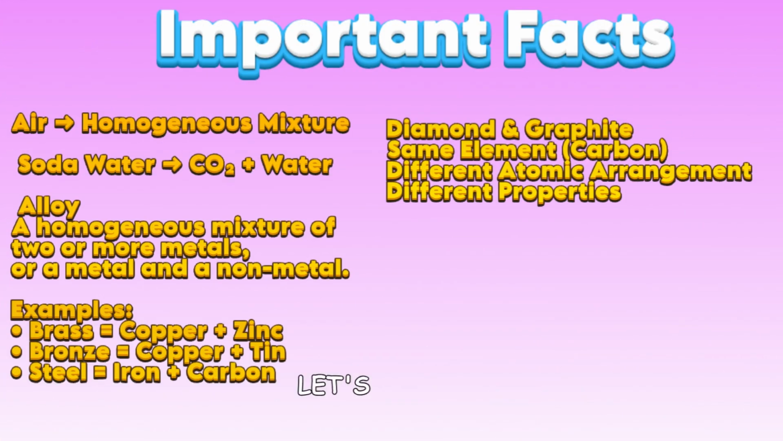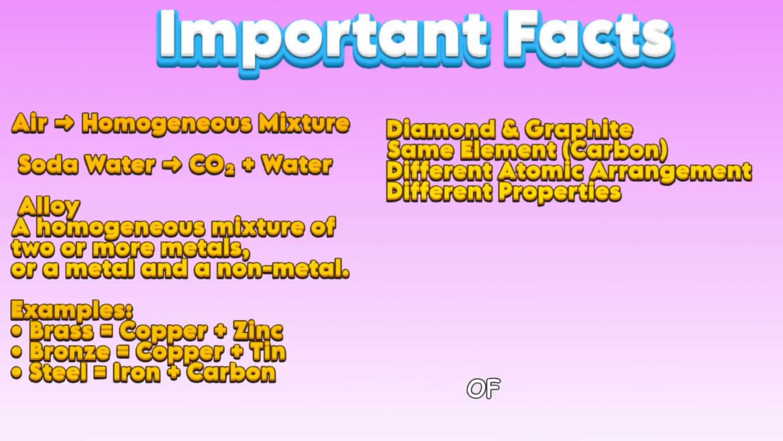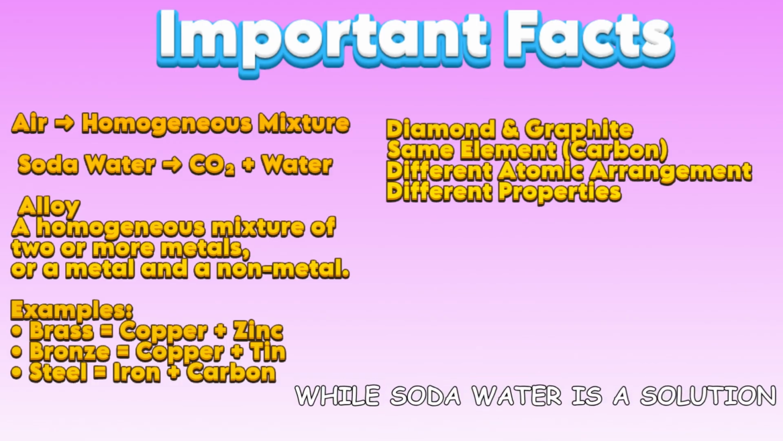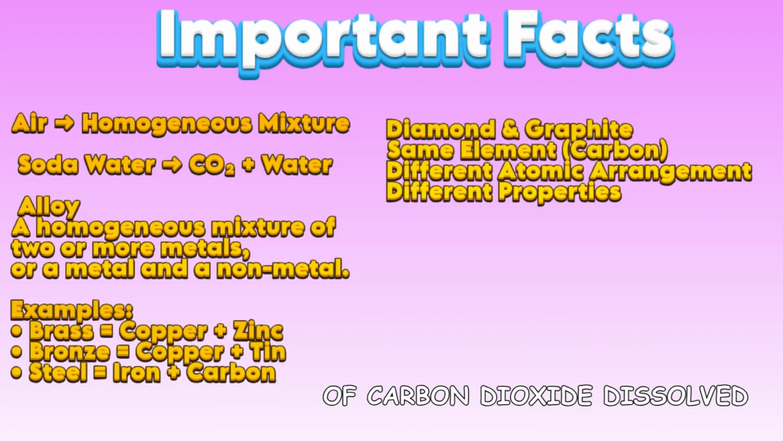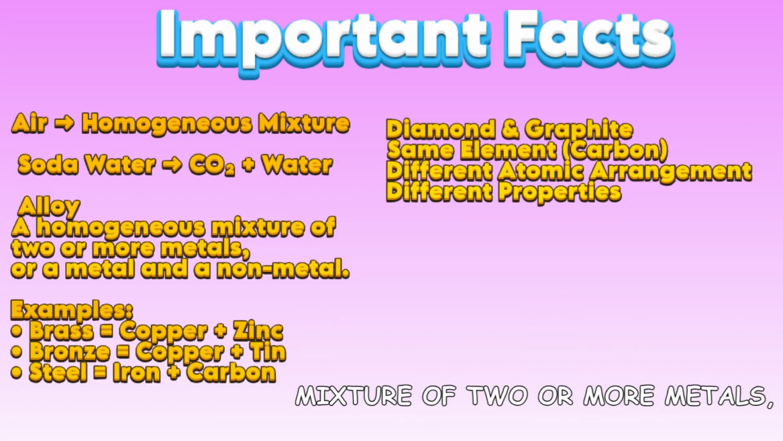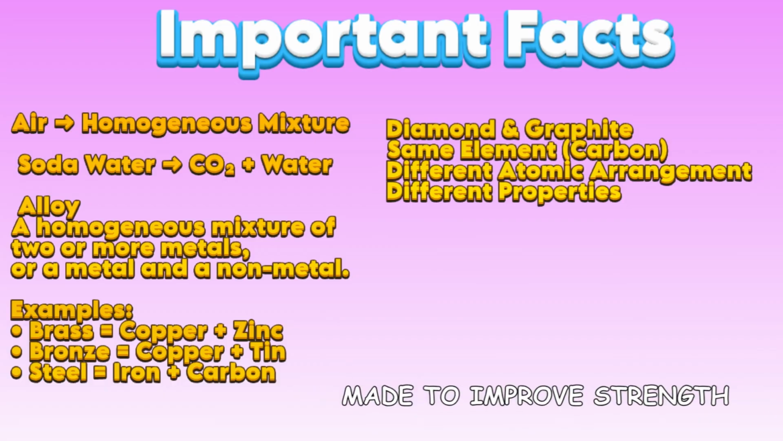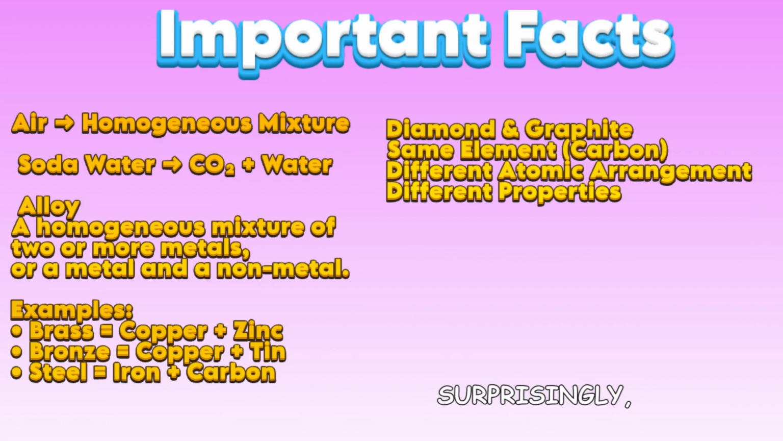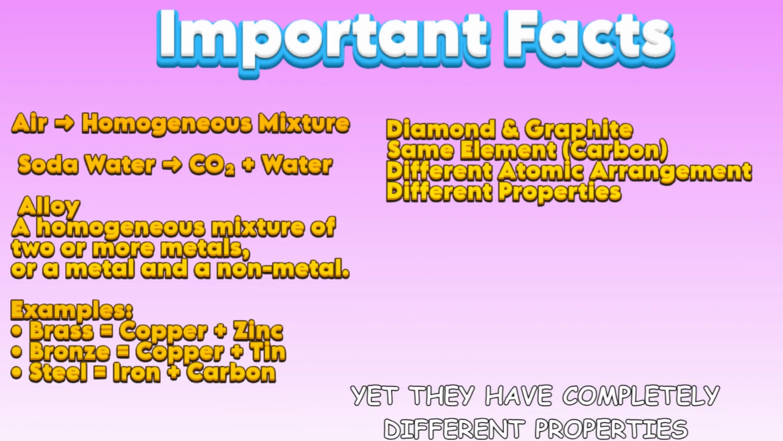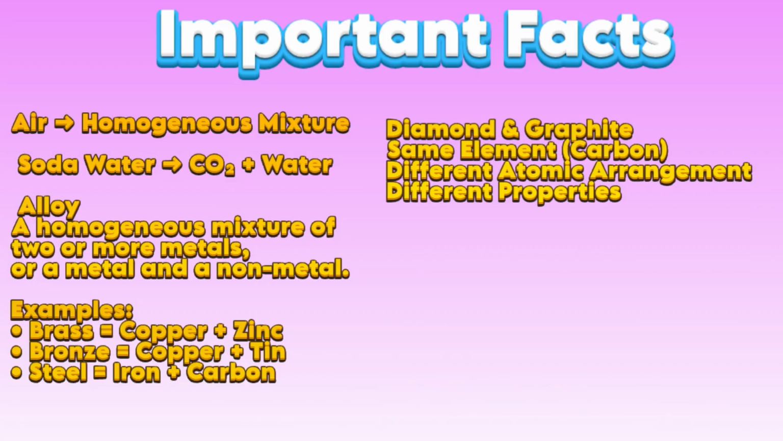Before we conclude, let's look at a few interesting facts. Air is a homogeneous mixture of gases, while soda water is a solution of carbon dioxide dissolved in water. An alloy is a homogeneous mixture of two or more metals, or a metal and a non-metal, made to improve strength and durability. Surprisingly, diamond and graphite are both made of carbon, yet they have completely different properties due to the different arrangement of their atoms.